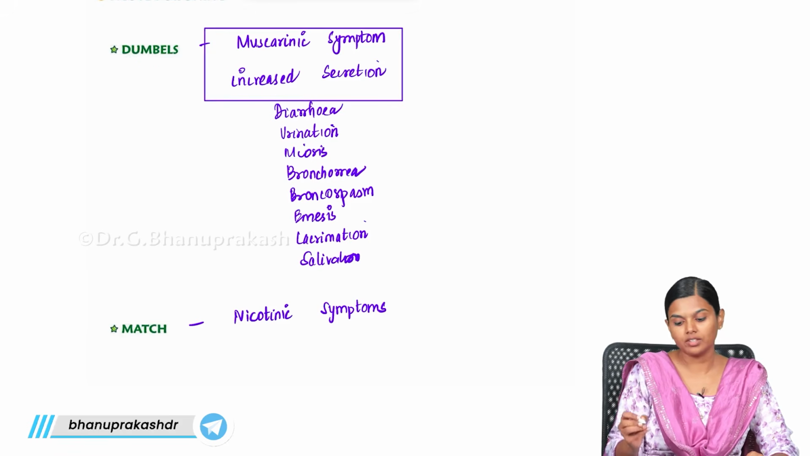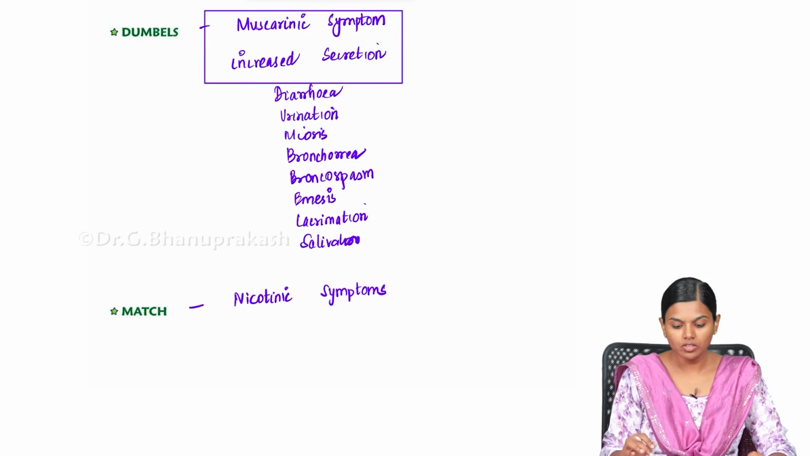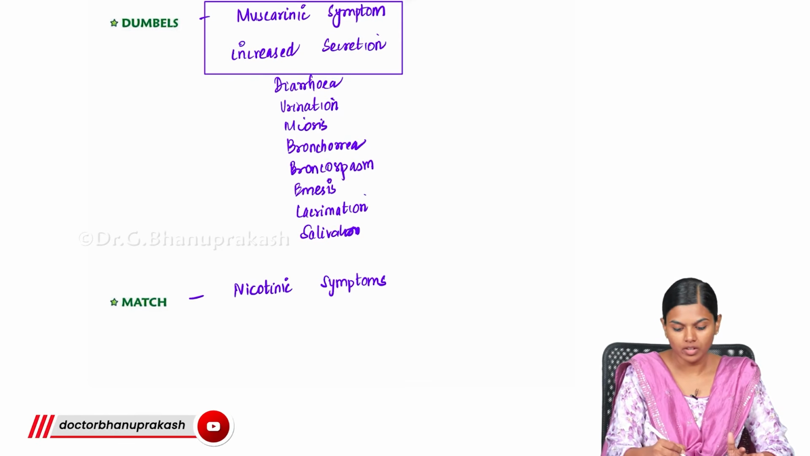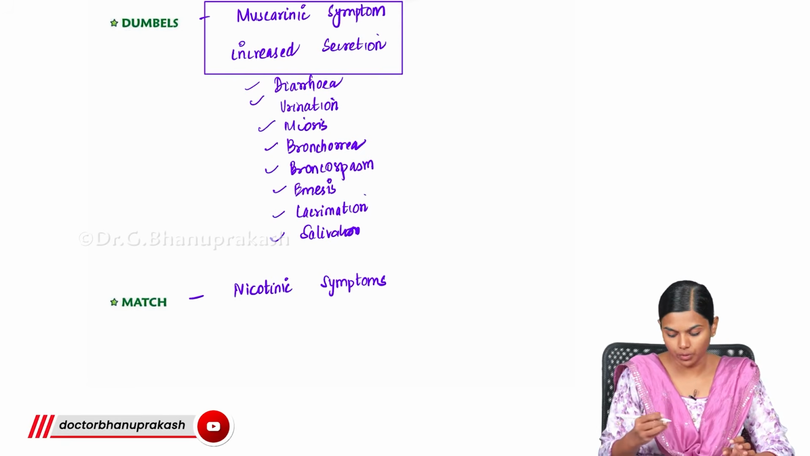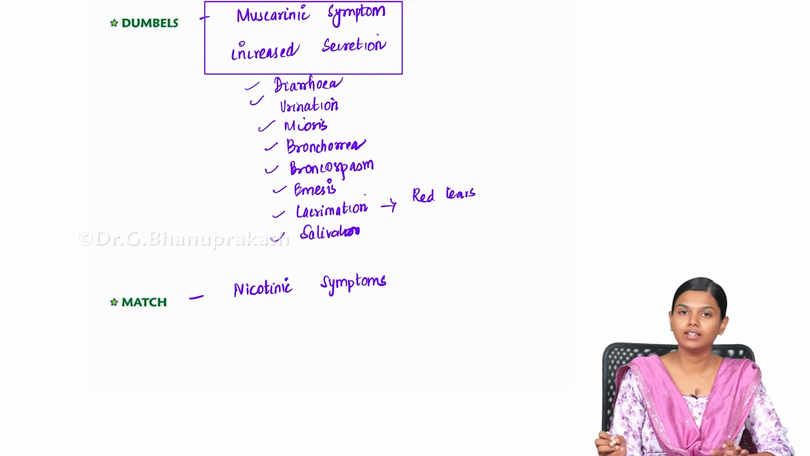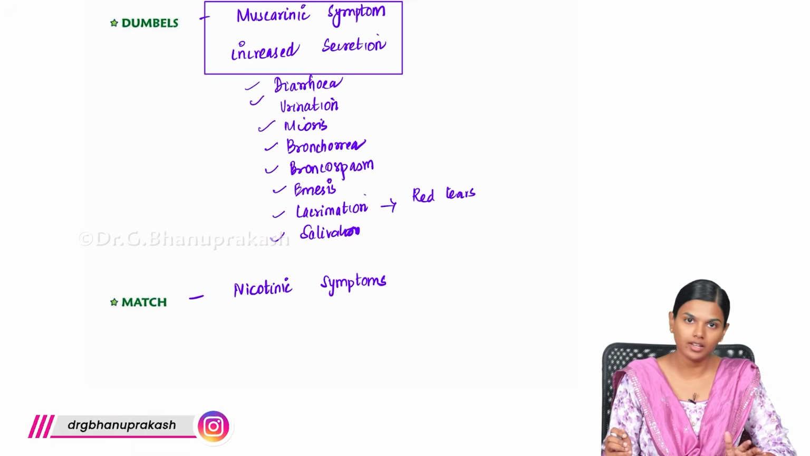Any sort of secretion that happens in your body will be increased by this acetylcholine. So, this acetylcholine will increase all the secretion and you will get all these. These are the common symptoms with which the people will come to you. And sometimes in lacrimation, you can also see red tears. So, there will be red color tears also in this OPC poisoning. So, muscarinic symptoms will increase the secretion.